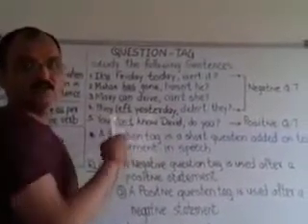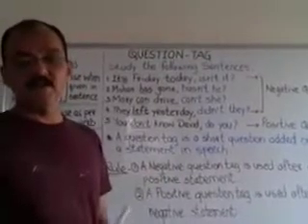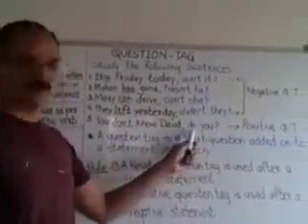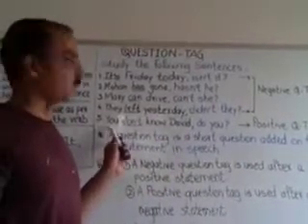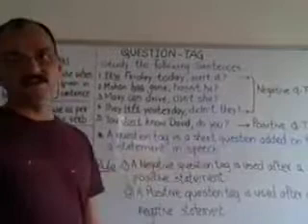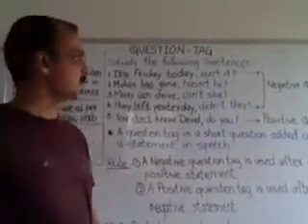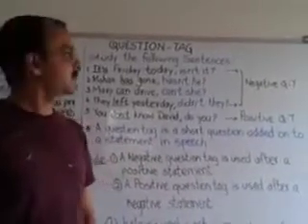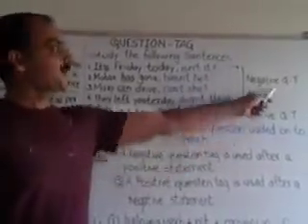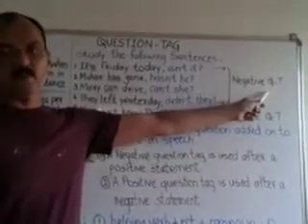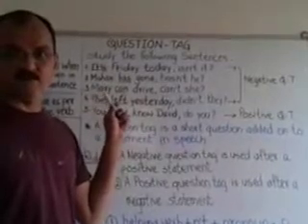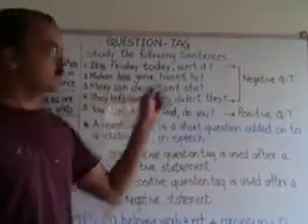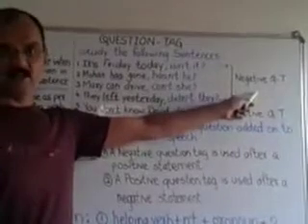So what is the positive form of don't? It is do. So we have to write do, and then again the pronoun which is you. So do you, this is the question tag. So you will see all the first four sentences, their question tag is negative. Okay, why? Because the sentences are positive, the statements are positive, so the question tag is negative.